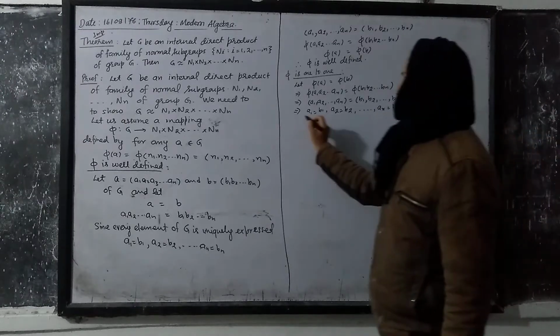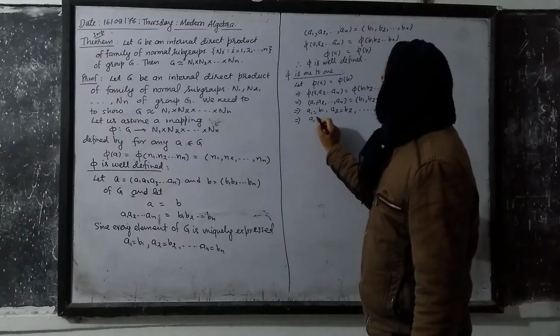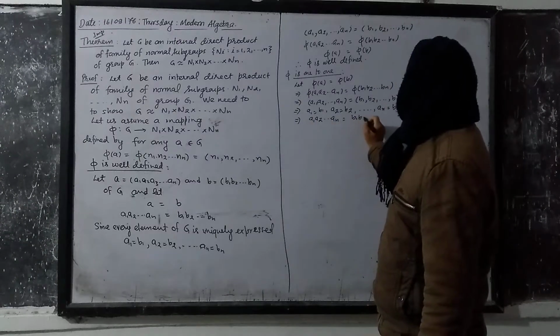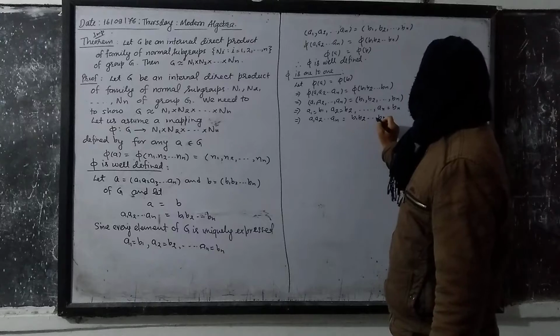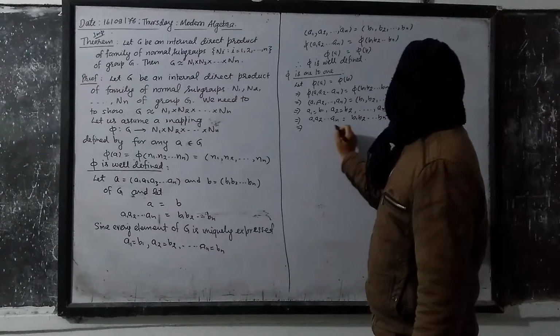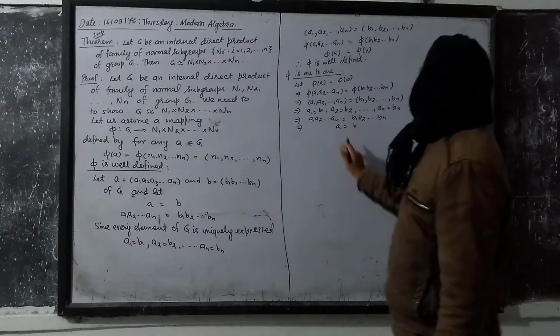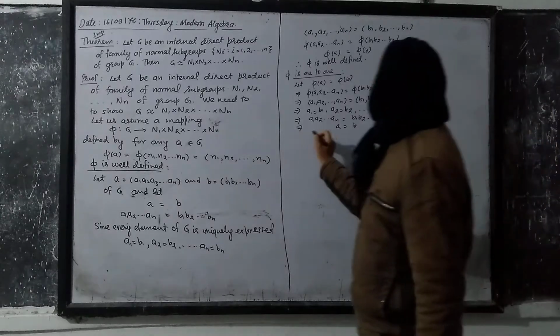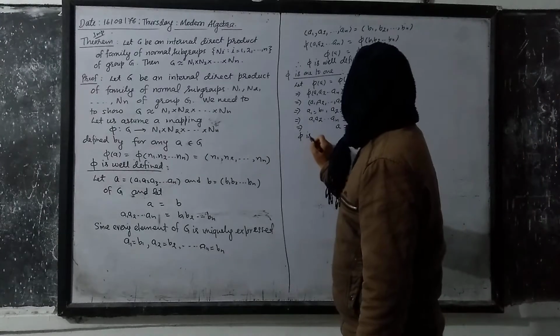Okay. So I can write here that (A1, A2, up to An) can be written as (B1, B2, up to Bn). And you know well that this is A, this is B, so A equals B. So we have satisfied here that phi is 1 to 1.